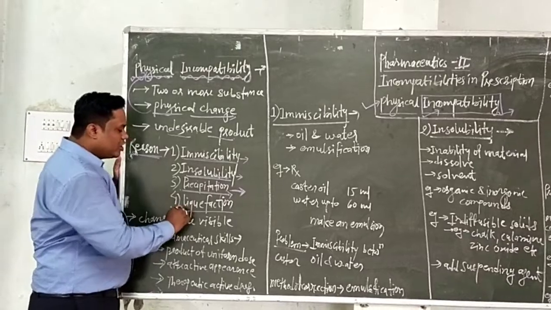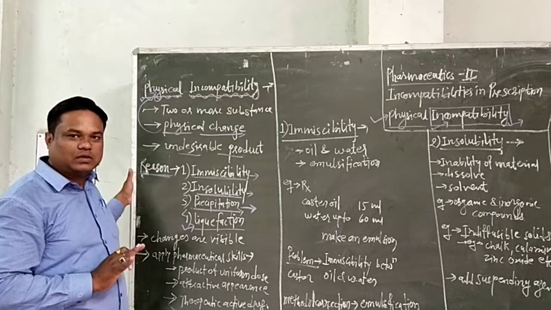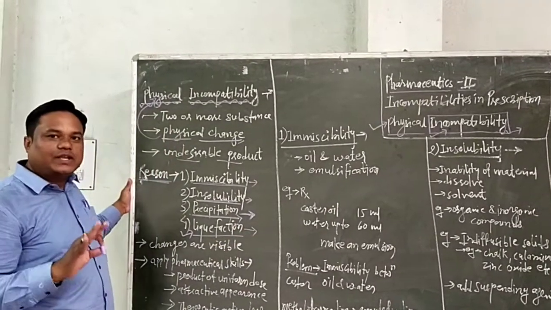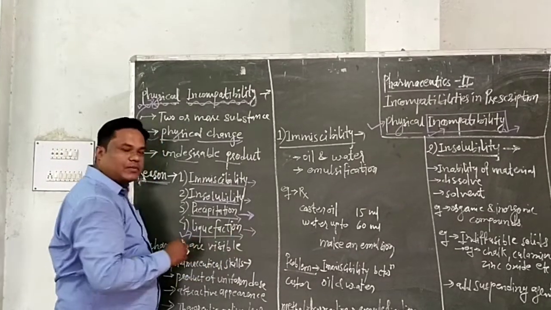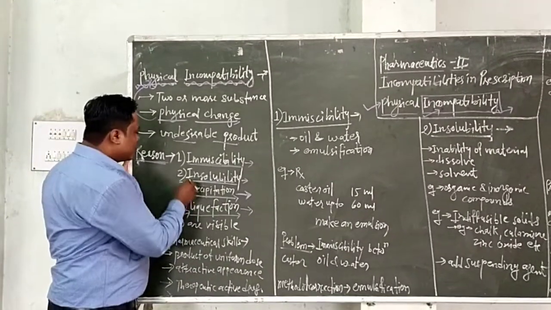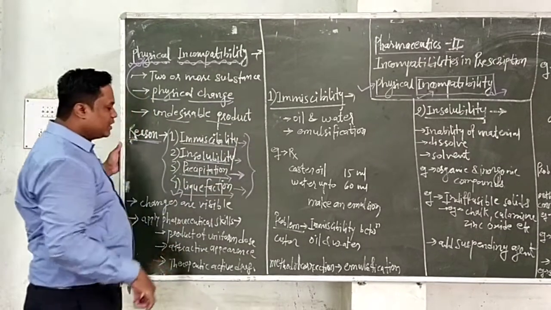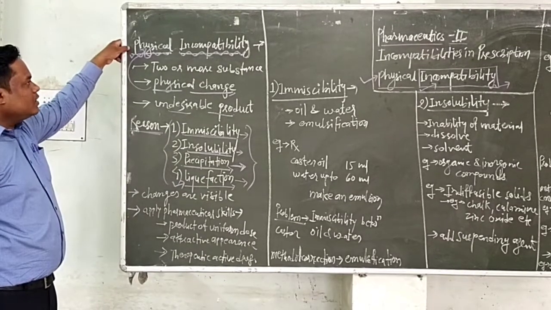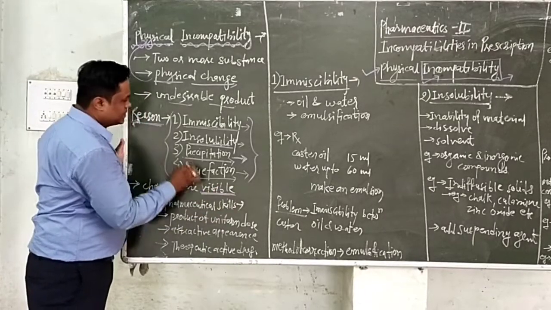The fourth is liquefaction, which means a change in state. For example, camphor or menthol are low melting point substances. If the temperature changes, they change state. This is called liquefaction. So these are four important reasons of physical incompatibility, and they are visible in nature, seen by the naked eye.